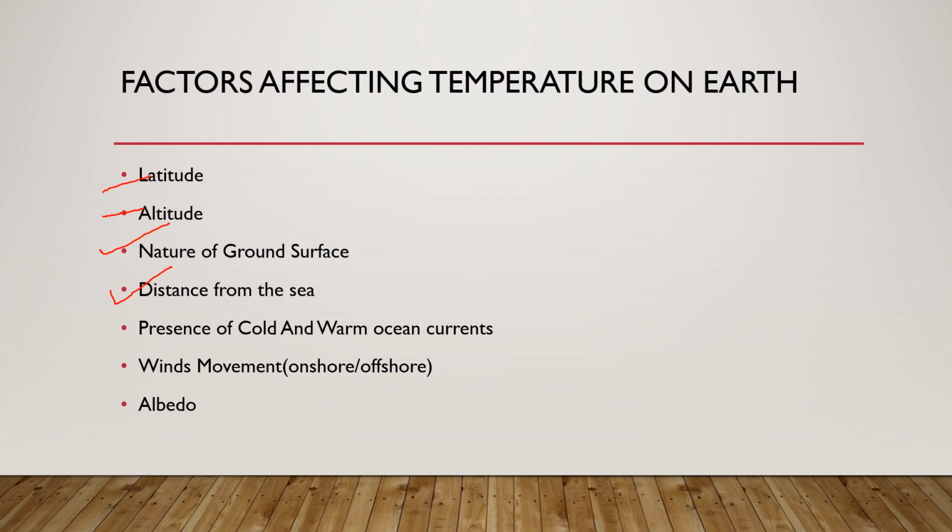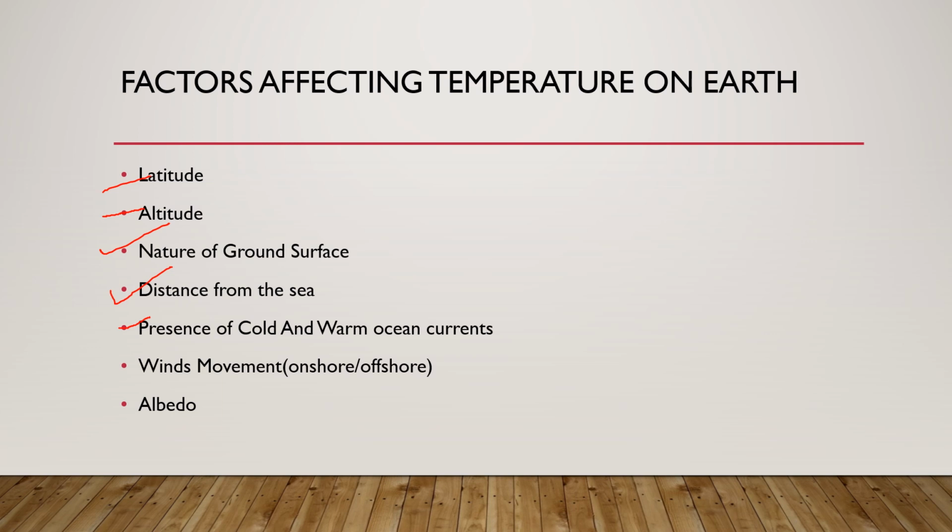And the next factor is presence of cold and warm ocean currents. Ocean currents, if it is warm, then the temperature would be higher in the regions. If it is colder, then it leads to some colder regions.